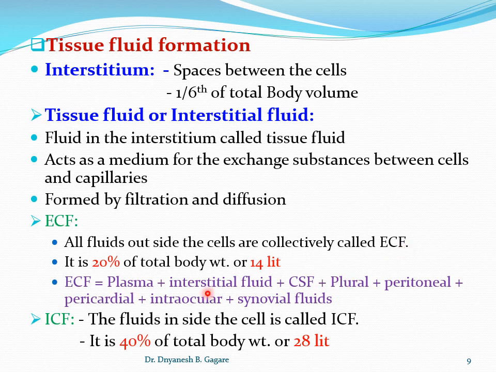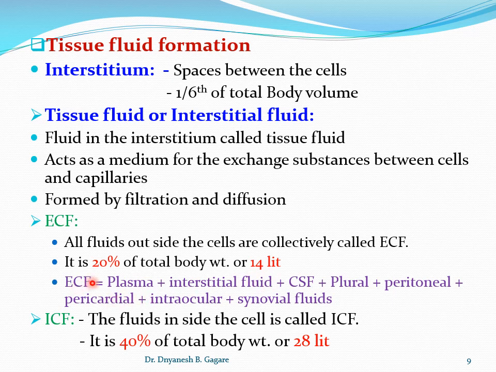For example, tissue fluid is also one of the types of extracellular fluid. So fluid outside the cell is called extracellular fluid, and it is about 20% of total body weight, or we can say that it is 14 liters. If the person is 70 kg in weight, then in that person the extracellular fluid will be 14 liters.